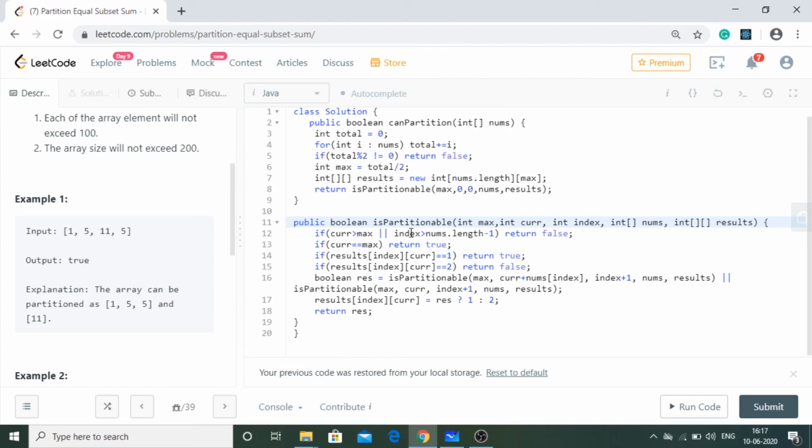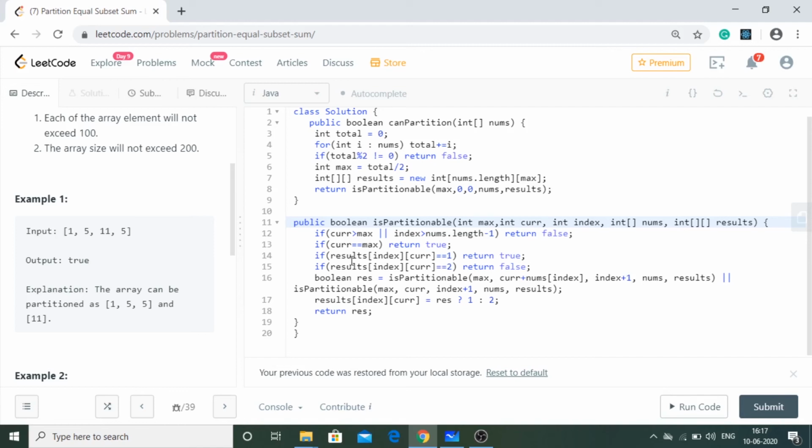Here the first base condition is if current is greater than max. Current and index are two variables and you don't need to worry about them. Index is the particular index at which we are presently, and current is the sum of all the elements that we have included till now. Okay, nothing to worry about. So if current is greater than max, then we have overshot, and that is why we need to return false.